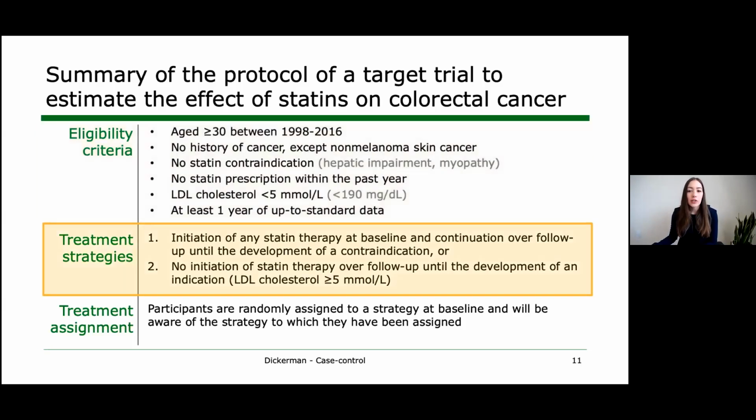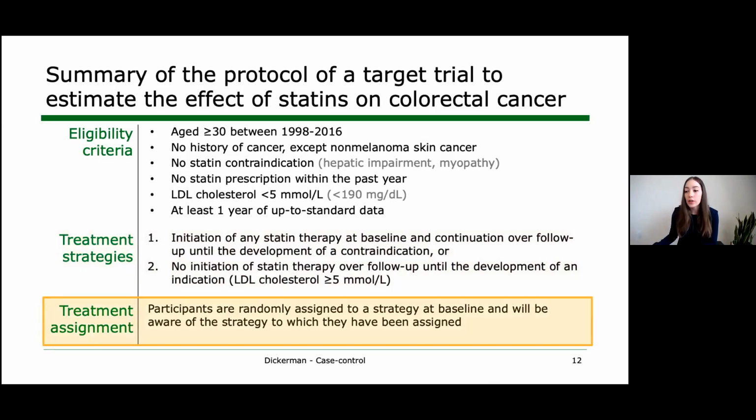The treatment strategies to be compared are start any statin therapy at baseline and continue it over follow-up until you develop a contraindication, and do not start statins at baseline or over follow-up until you develop an indication. And so these are dynamic treatment strategies because treatment depends on these evolving conditions. That is, when a patient develops one of these contraindications or indications over follow-up, patients and their clinicians will decide together whether to start, stop, or switch treatment.